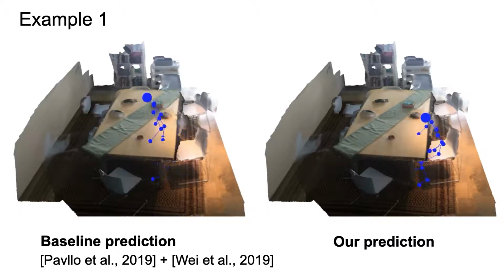On the left-hand side, we show the prediction from a baseline which does not exploit scene context. As a result, the predicted motion collides with the table. In contrast, our model can generate more physically plausible results. To avoid the collision, our model predicts the human taking a slide before standing up.